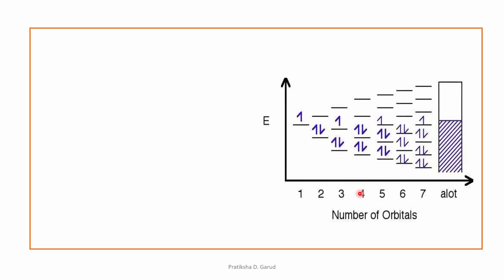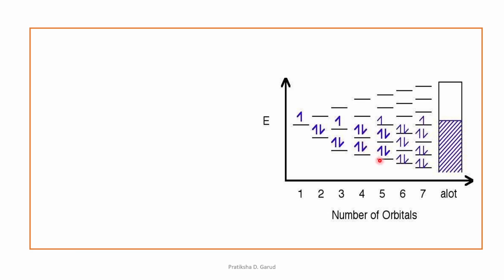So we have this picture here. At the start we have one sodium atom, one electron, then two sodium atoms, two electrons which are filled into the bonding only. Three sodium atoms, again three electrons, they are filled into the bonding and then non-bonding. Four sodium atoms, that means four molecular orbitals, these four electrons are again filled into the bonding, non-bonding.